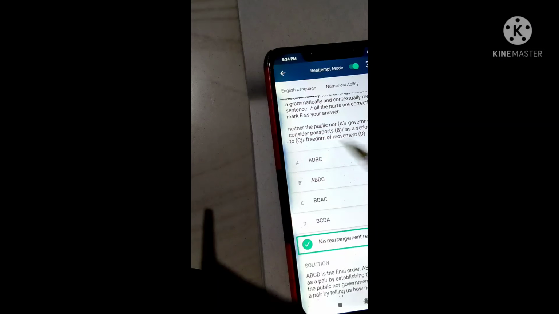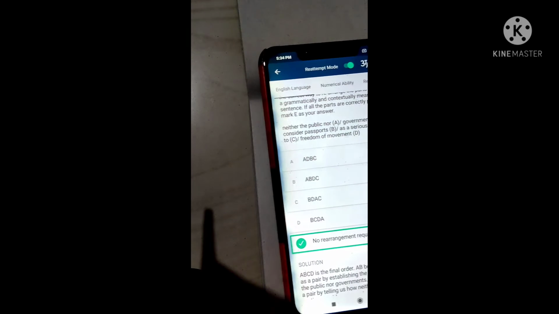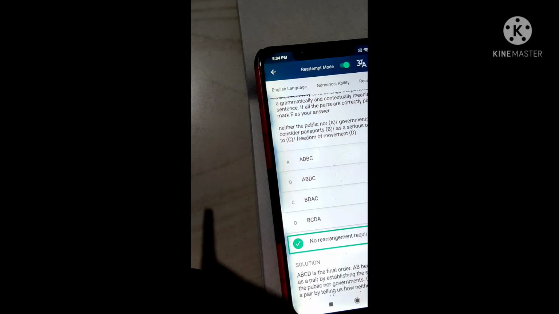And next arrangement, guys. These arrangements are very easy for any type of student, whether beginner or already preparing, because it's very easy to find the correct form of the sentence.